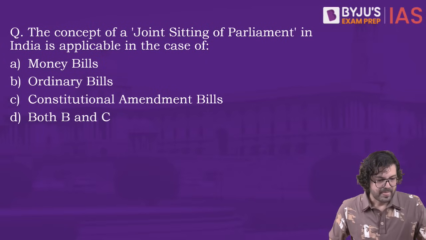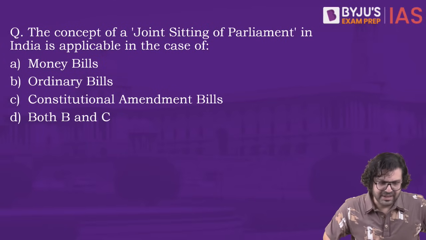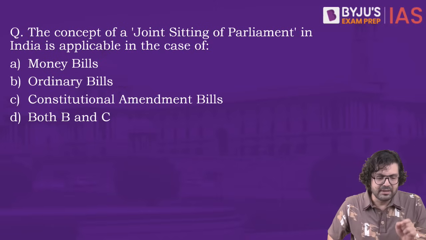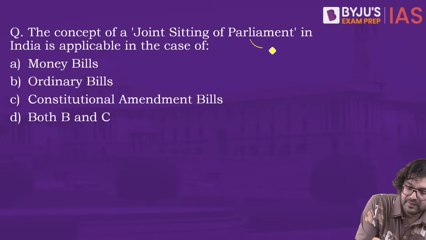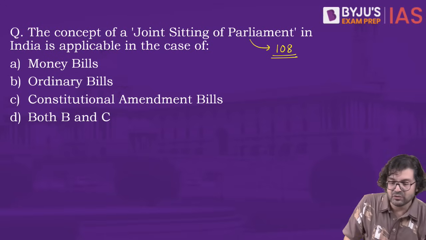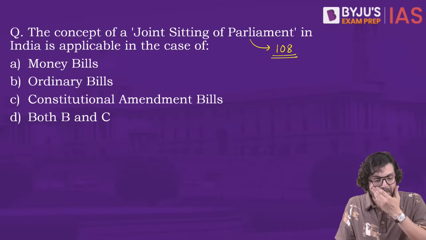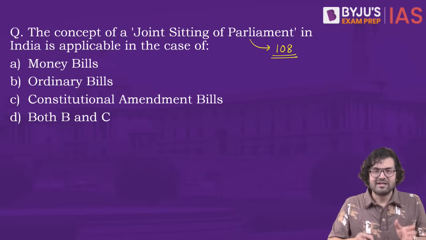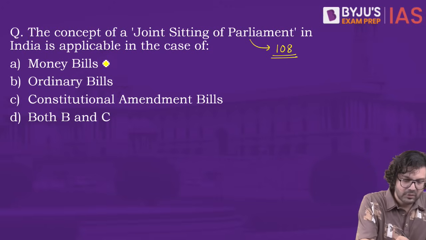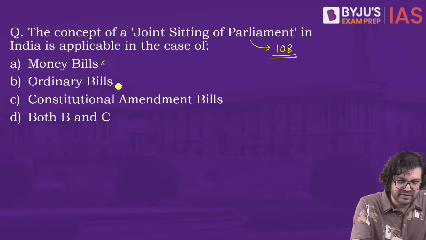Next question. The concept of a joint sitting of Parliament in India is applicable in the case of, number 1, money bills. Joint sitting was inspired by the Australian Constitution. Article 108 of our Constitution talks about joint sitting. Money bills, no joint sitting because Rajya Sabha has no power. Ordinary bills, yes, of course, joint sitting is possible.